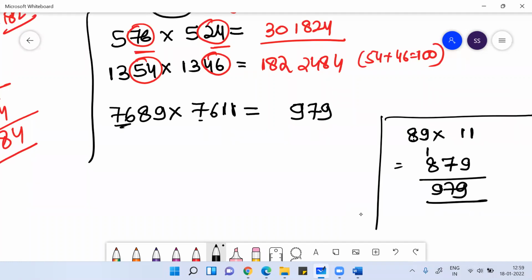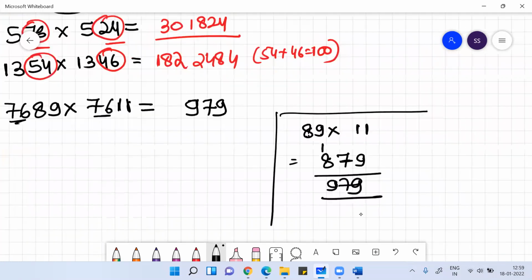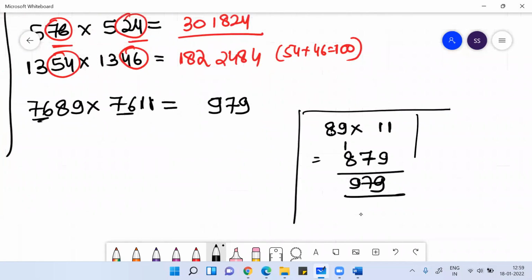Then what is 76 into 77? 76 into 77 is nothing but 76 square plus 76.